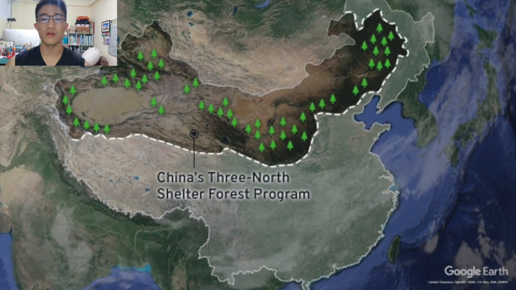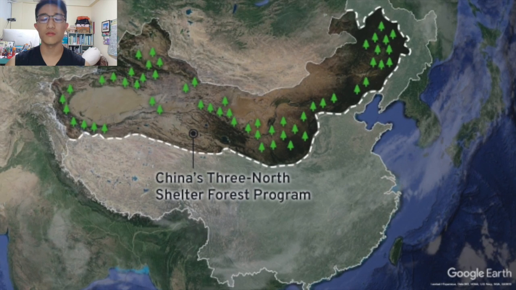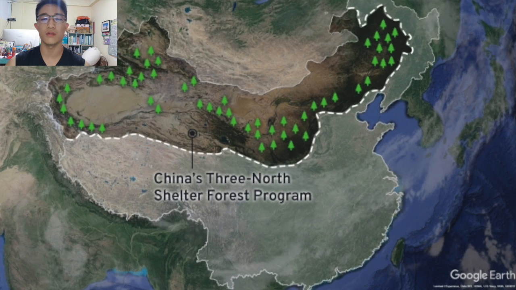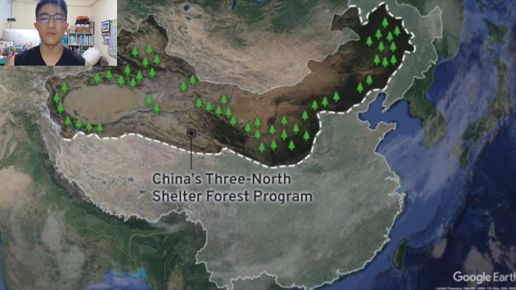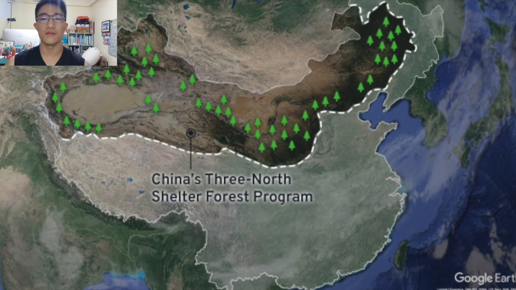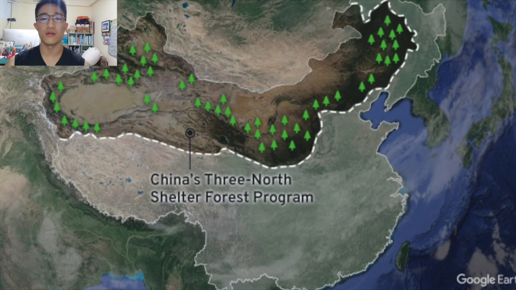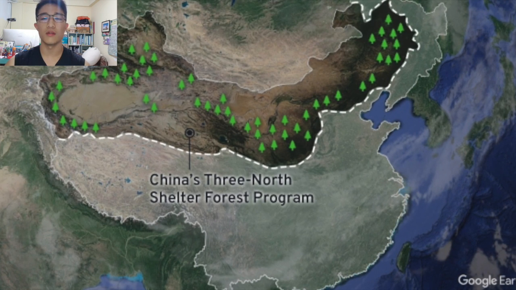So they started the project called the Green Wall Project. They started to plant lots of trees at the boundary of the desert each year, and a few years passed, they built a wall of trees, and the forest cover increased, the dust storm became weaker, and thereby the air quality improved.